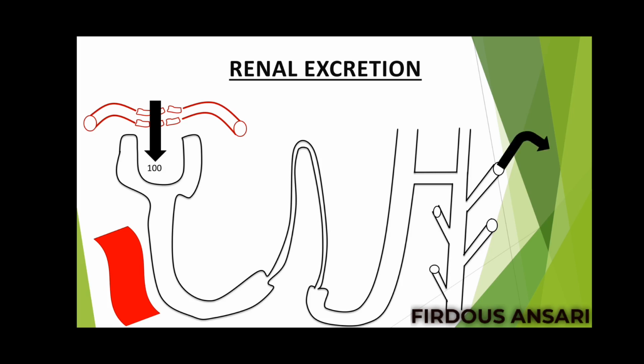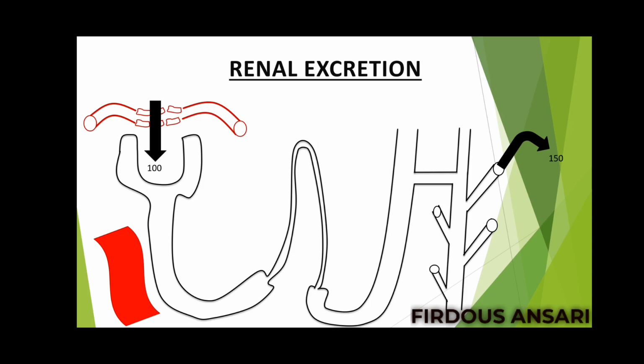But when you check the urine, 150 molecules are there. So 100 molecules were filtered into the nephron, but in the urine 150 molecules of drug are present. From where have the extra 50 molecules appeared?